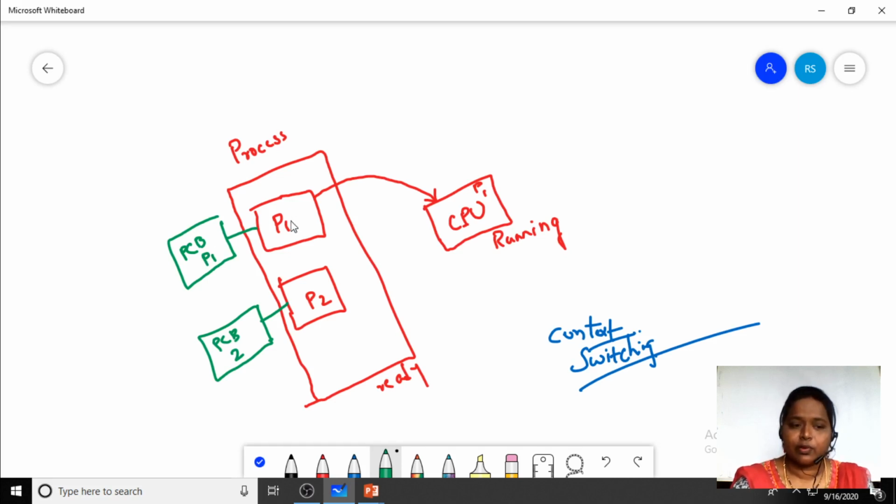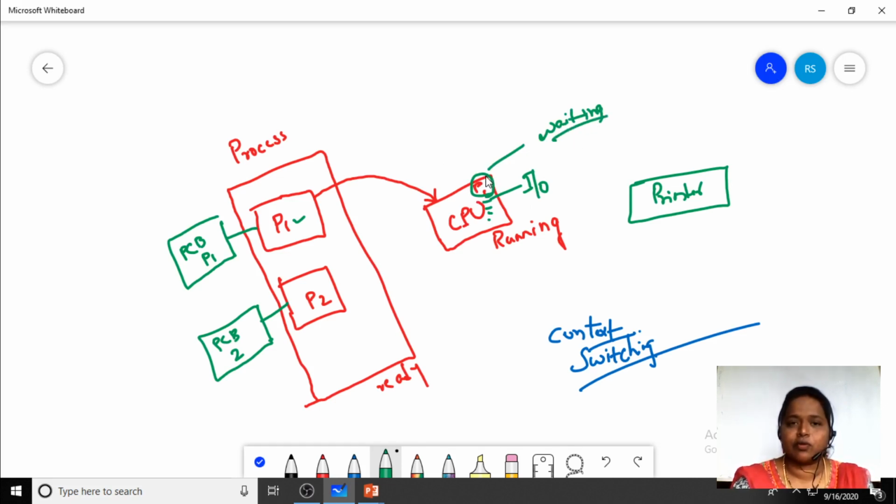When this process P1 is executing on the CPU, in the middle of the execution, it needs some IO device. For example, it needs the printer. Fine. So the operating system will keep this process P1 in the waiting state, right? It will keep this process in the waiting state.